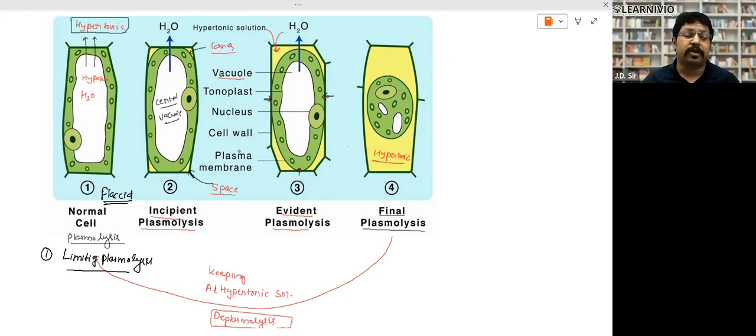Then if the concentration is increased further, what will happen? More water will come out of the cell. Leaving one or two places, the plasma membrane will leave the attachment with the cell wall and more hypertonic solution will enter. This is called evident plasmolysis. And when further water is taken out from the vacuole, protoplasm will leave all the attachments with the cell wall and hypertonic solution will enter these spaces. This is called final plasmolysis.